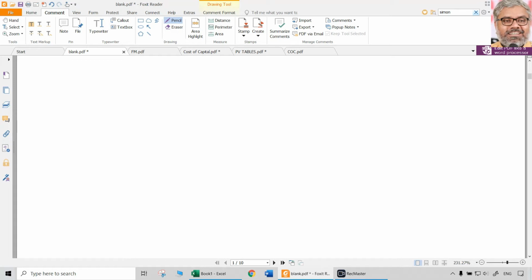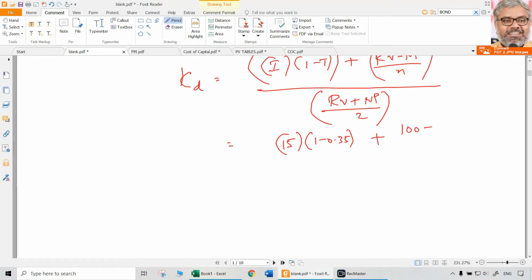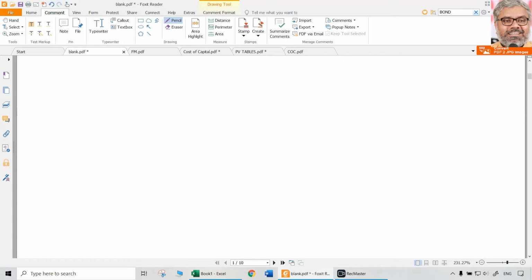We know how to do bond valuation, which is nothing but discounting the future cash flows that can be generated from this particular bond. What could be the cash flows? Naturally, interest and redeemable value.